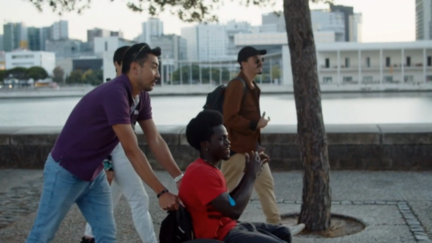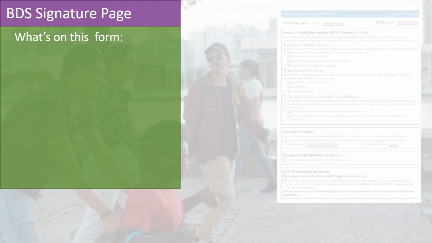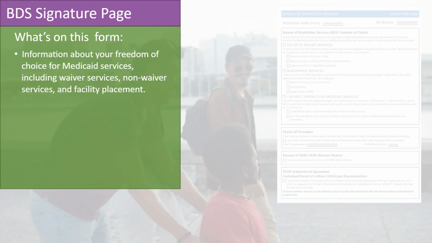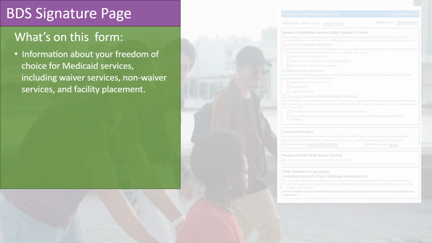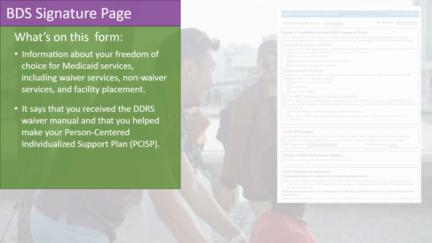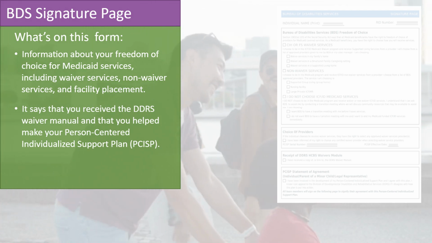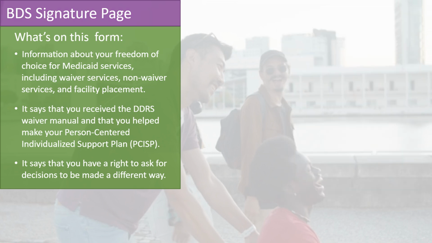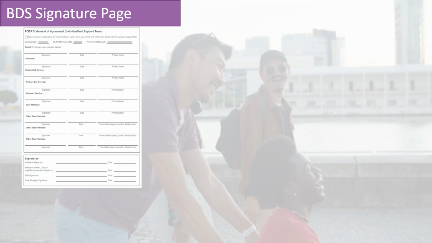The last form we'll look at is the BEADS signature page. This form includes some important information about your freedom of choice for Medicaid services, including waiver services, non-waiver services, and facility placement. It also says that you received the DDRS waiver manual and that you helped make your Person-Centered Individualized Support Plan, or PCISP. And it says that you have a right to ask for decisions to be made a different way. The Individualized Support Team Agreement with the PCISP is also part of this form. This says everyone on your team agrees with the PCISP.